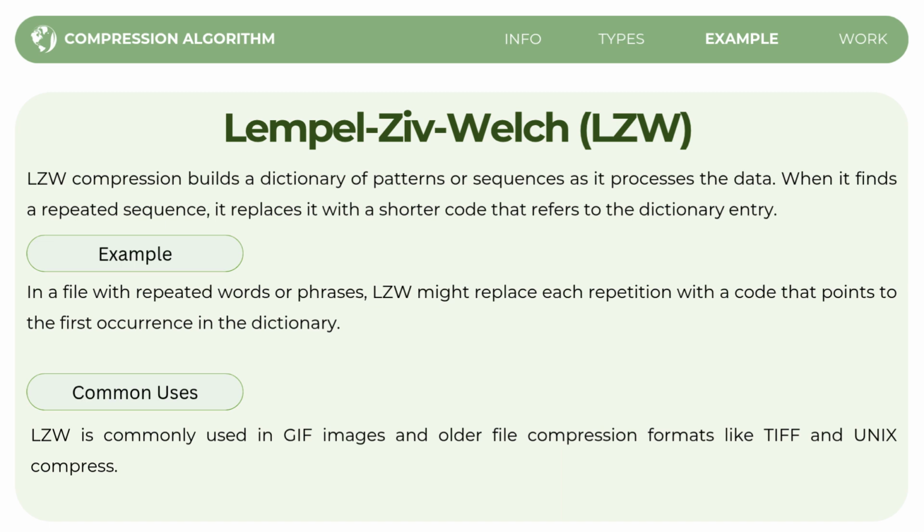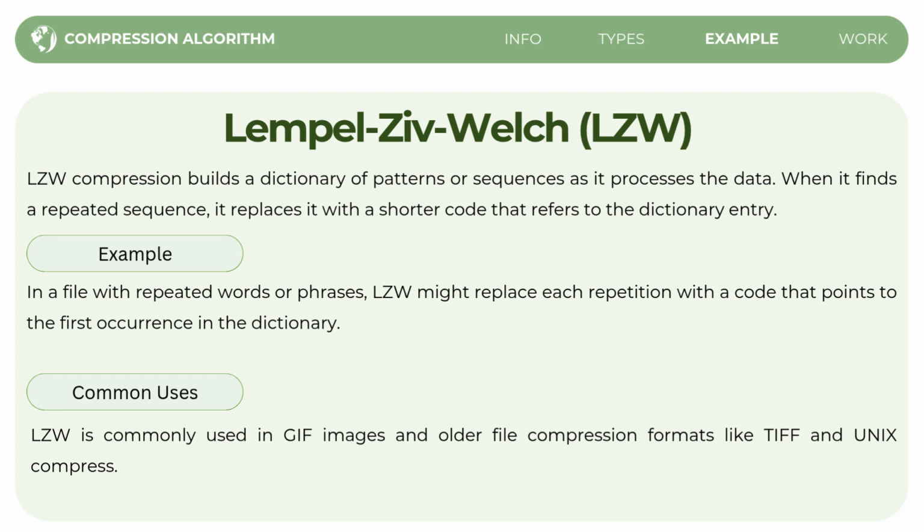For example, if you have a file with repeated words like apple or phrases like hello world, LZW might replace each apple word with a code like 1 and each hello word with a code like 2. So instead of writing out apple every time, it just uses the shorter code.